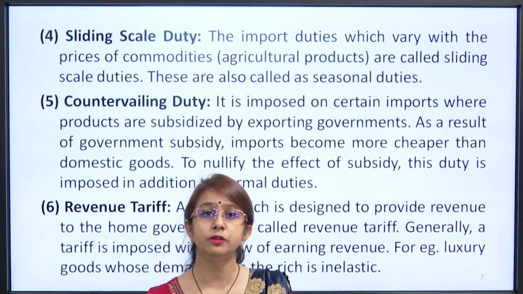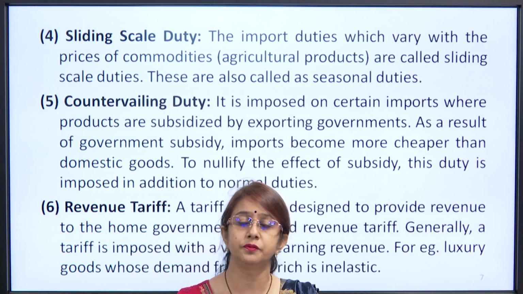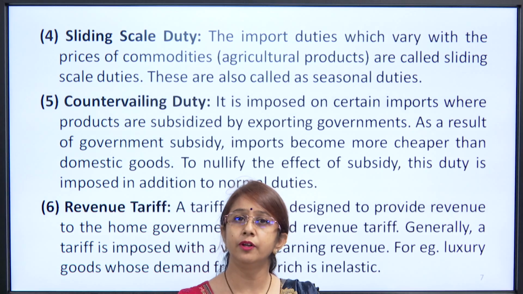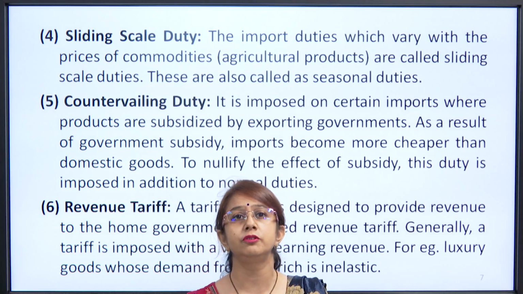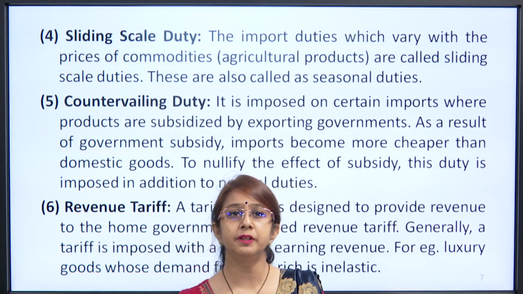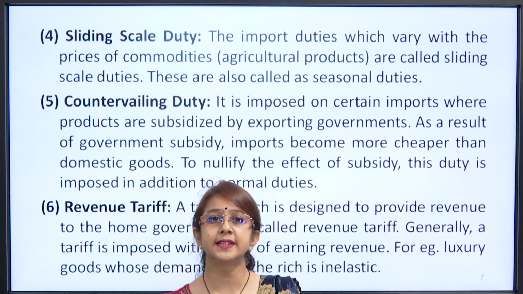So, with those fluctuating prices of the product, we will not be able to specify a specific duty, or we will not be able to impose any kind of ad valorem duty. In such cases, we need to apply sliding scale duties. So, such duties which vary with the prices of commodity are called sliding scale duties.